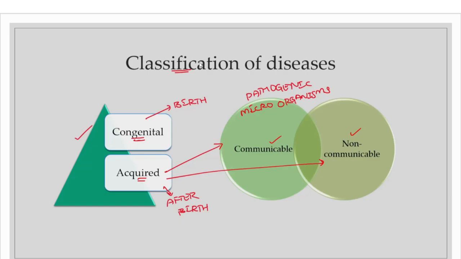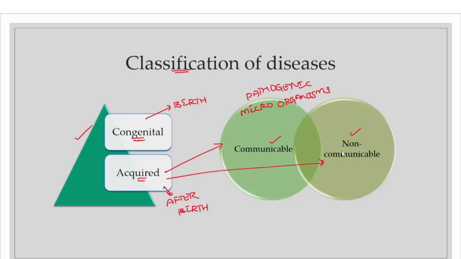Communicable diseases are basically spread from one person to another. That means they can be caught through air, water. Through all these ways, this disease can be spread from one person to another. So if it is spreading in that way, it is known as a communicable disease.